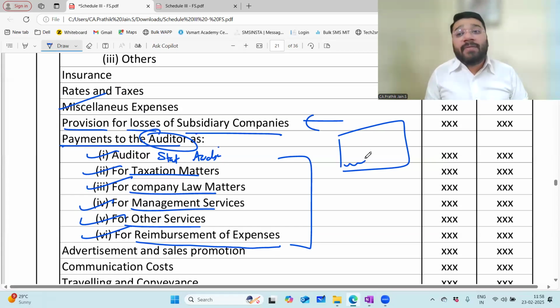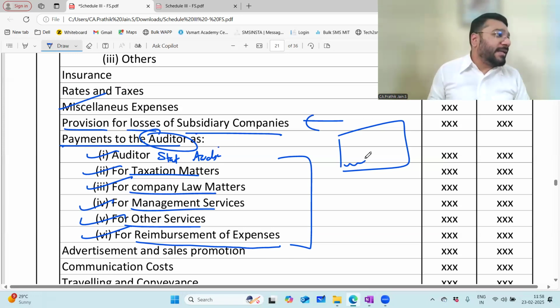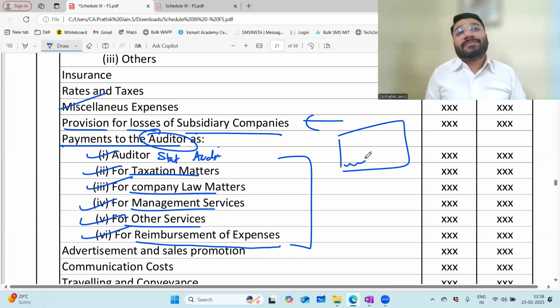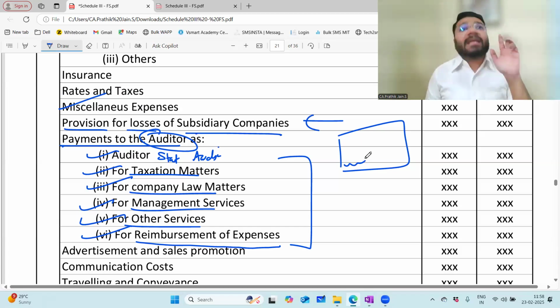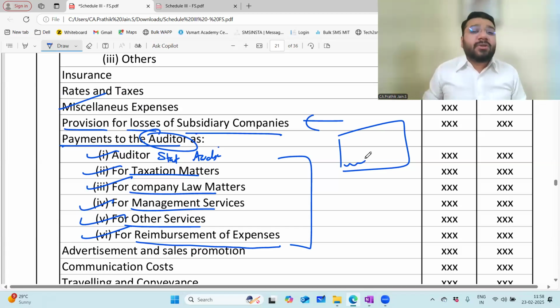And when the auditor knows that he is hiding something, is supporting something wrong and unlawful activity, will he do that free of cost? No. The answer is no. He will charge some extra money. Oh, you don't want me to tell this? I'll take so much money. Not everybody does it. Not everyone does it. But if at all anybody does it, then you have to disclose the amount separately.